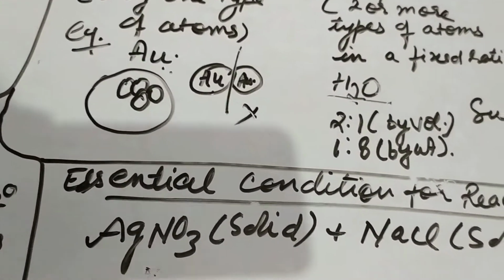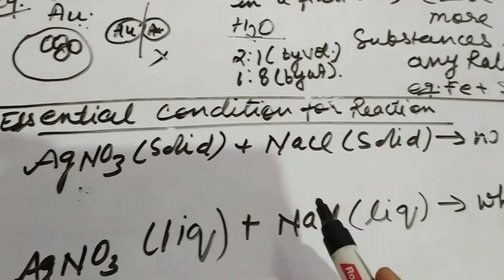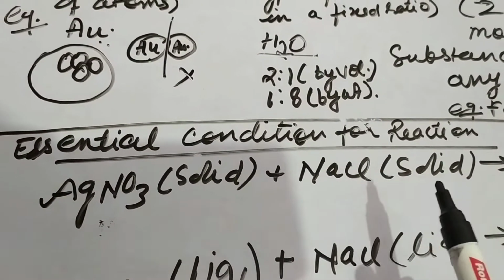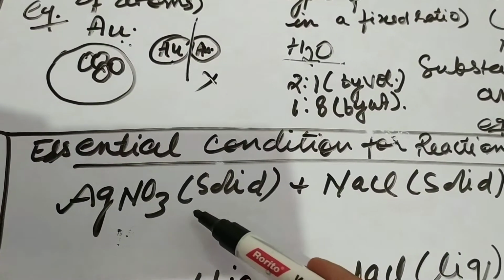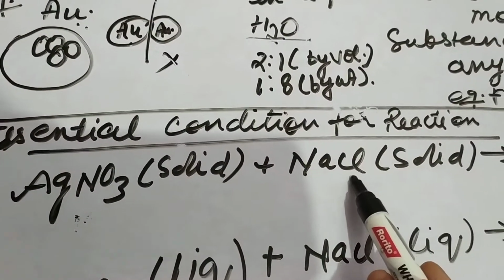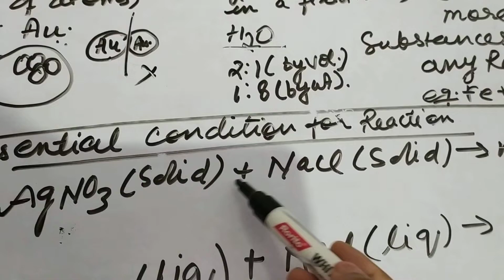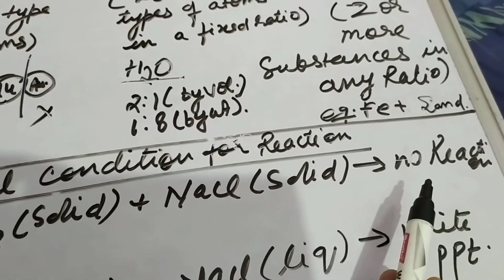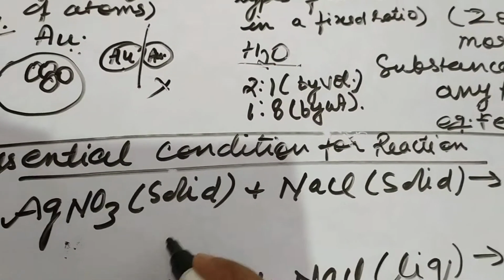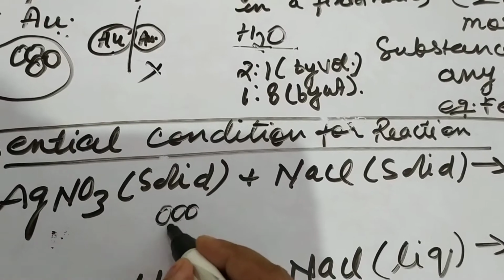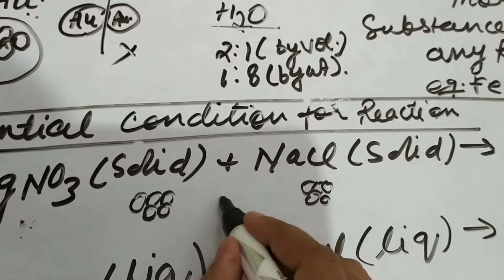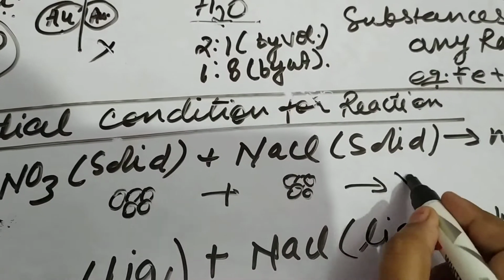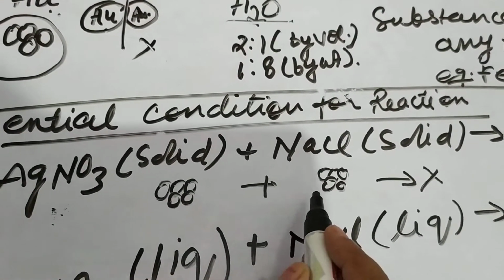Next is the essential condition for a reaction. Suppose we want any reaction to take place, then the atoms or particles should interact with each other. Suppose this is the example: silver nitrate and sodium chloride. Both are solid, and if we mix both the solids, then there will be no reaction. Why? Because their particles are fixed. It is a solid, so particles are closely packed together, and here also it is a solid, so particles will be closely packed together. So no reaction will take place because the particles are not in close contact with each other.